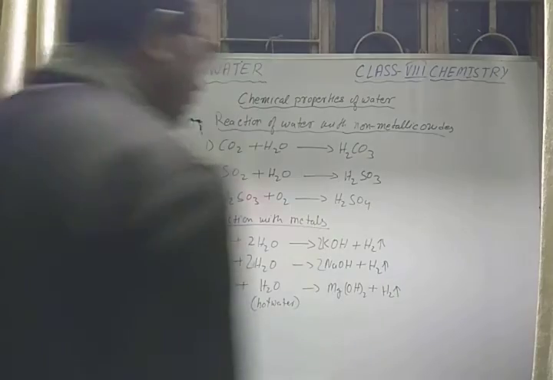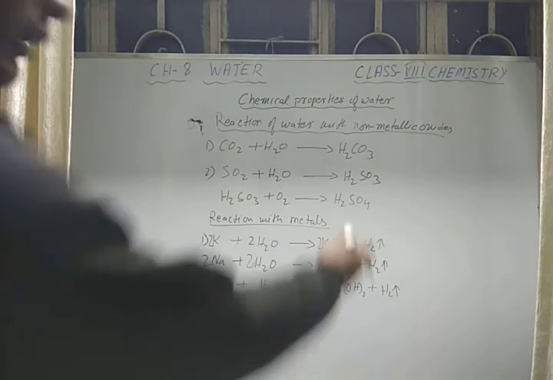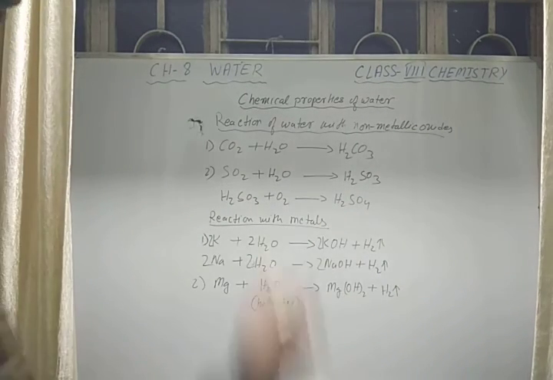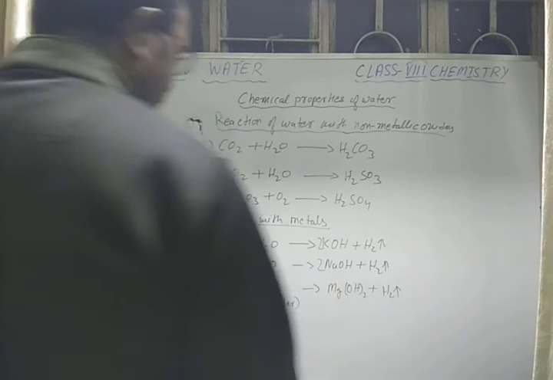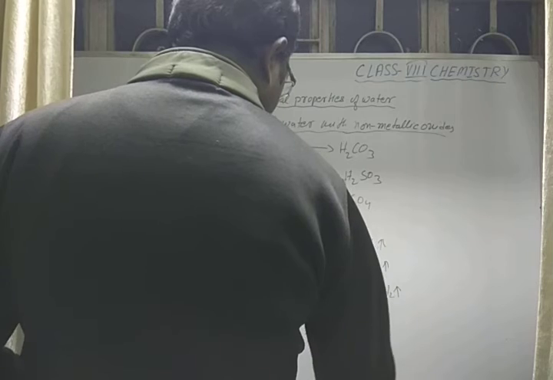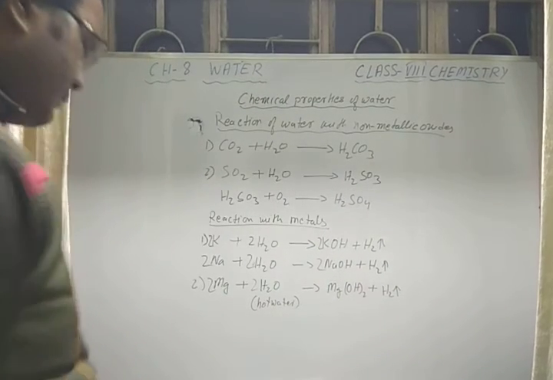So one thing common that we are seeing is that whenever metals react with water, they always give out hydrogen gas, and you will get the metallic hydroxide, that is, all of these are bases. Now you have to balance here also. 2, 3, 4, 2, 2. It is now balanced. Okay.